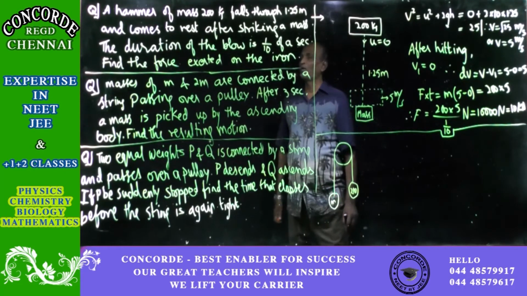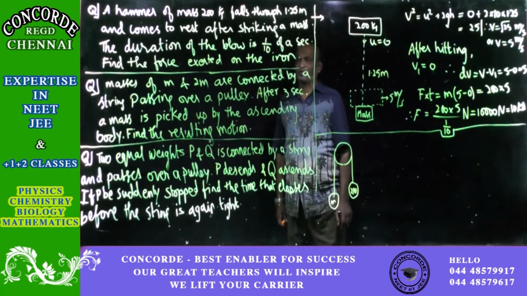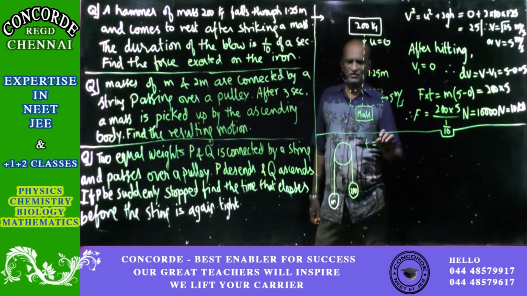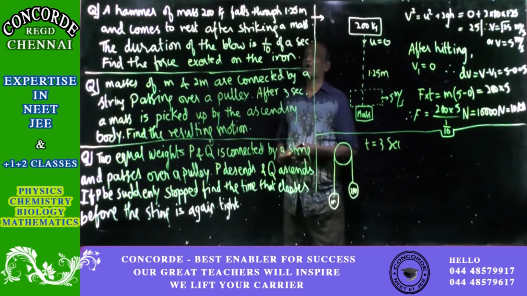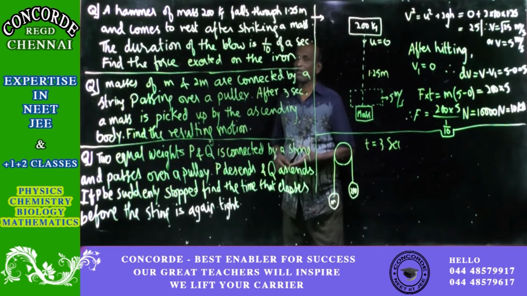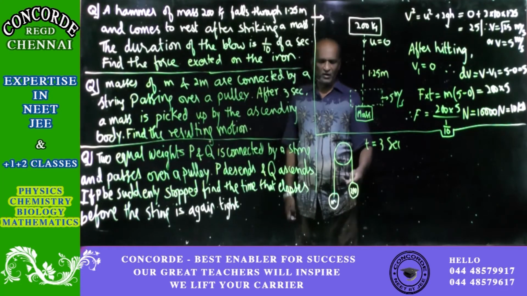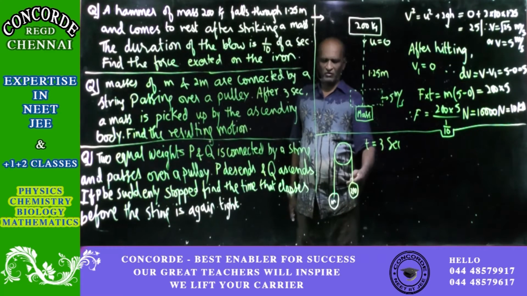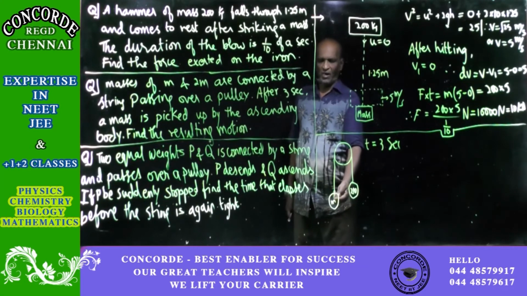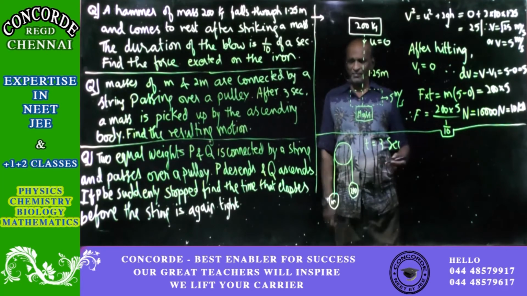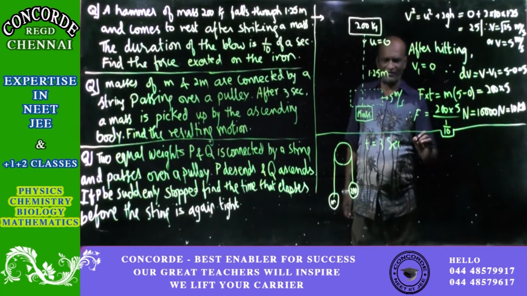Connected by a string passing over a pulley, after 3 seconds, t equal to 3 seconds, a mass is picked up by the ascending body. 2m is heavier and going down, so m will move up.